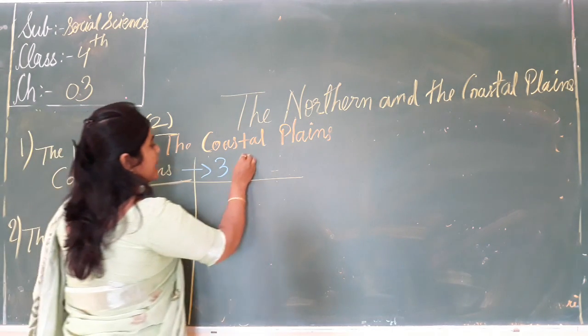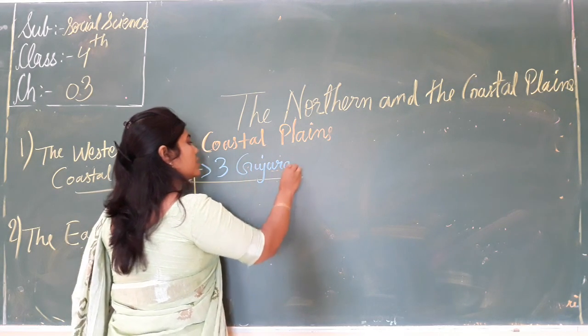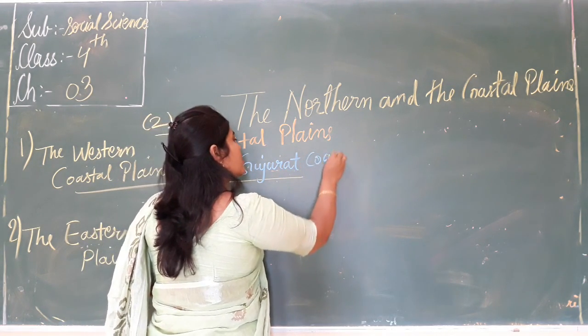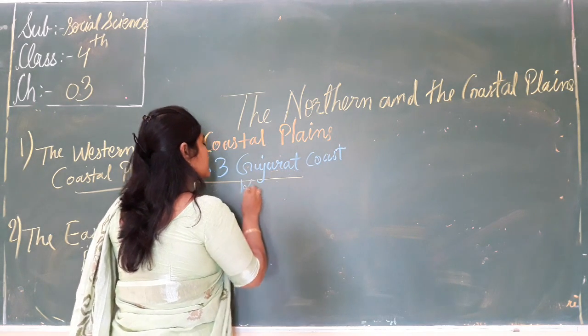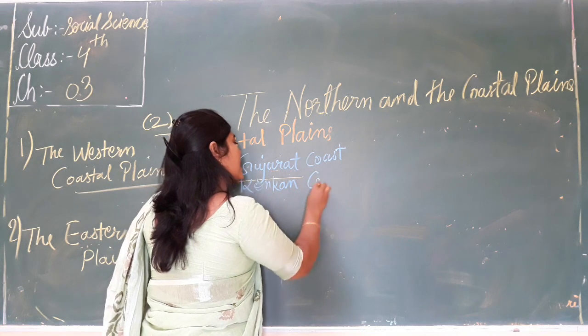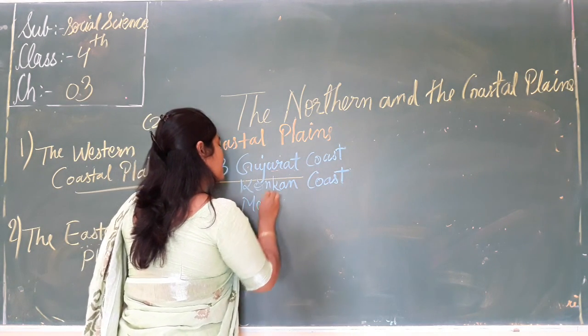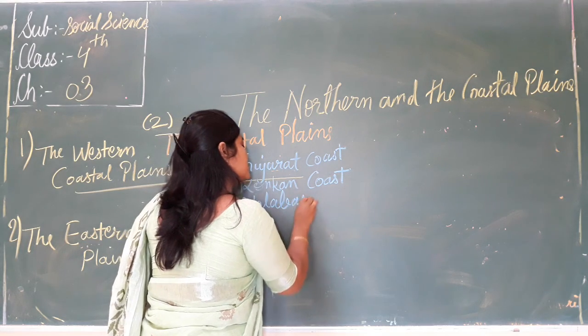What are the part names? Gujarat coast, Konkan coast, and Malabar coast.